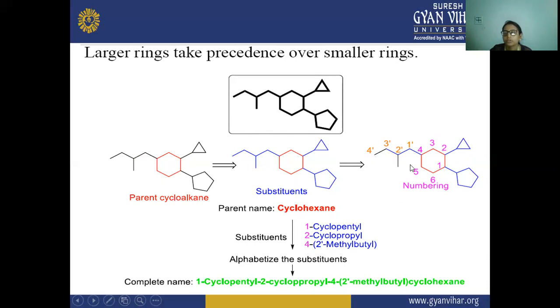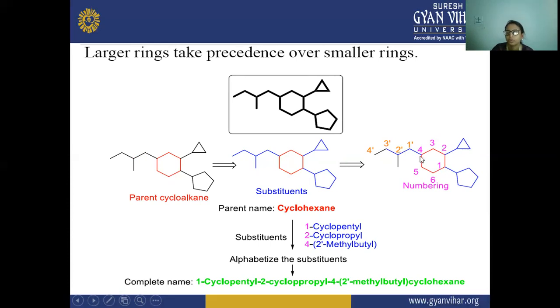On the second position also, there is a substituent attached. Firstly, we choose the parent name, cyclohexane. Then on the first position is cyclopentyl, as we use cycloalkyl names. On the second position, cyclopropyl is there.